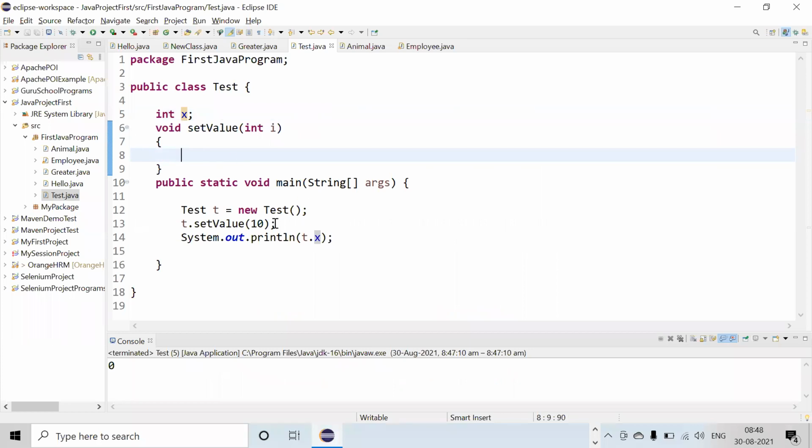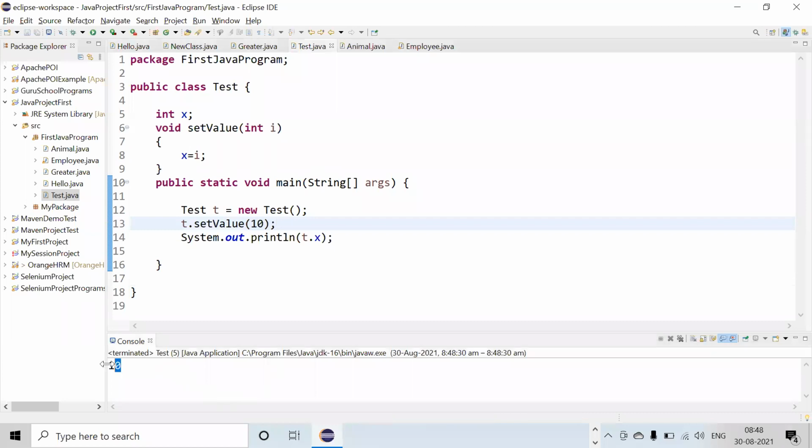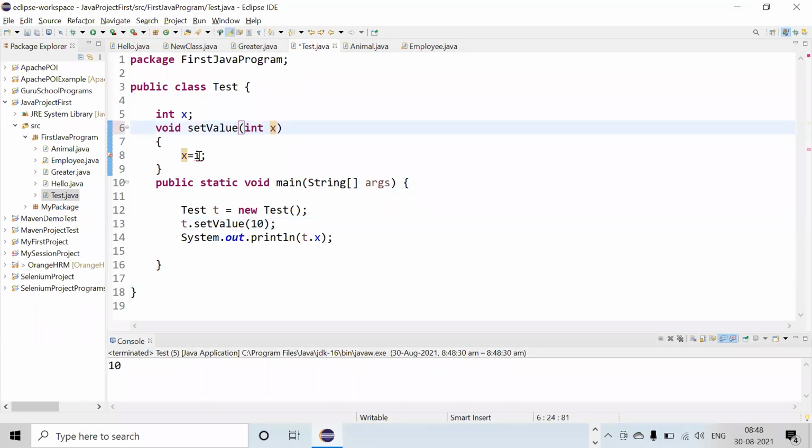Then now what will happen? I have given x value as i, and I am passing here 10. It's an integer, and I'm passing an integer. If I pass a, or anything other than an integer, it will give an error. So it will give you 10, correct? Simple. Now what will happen if I put it as x and also put it as x?